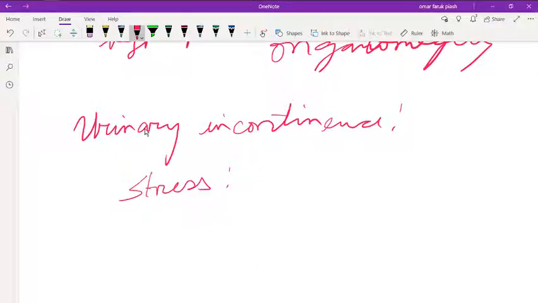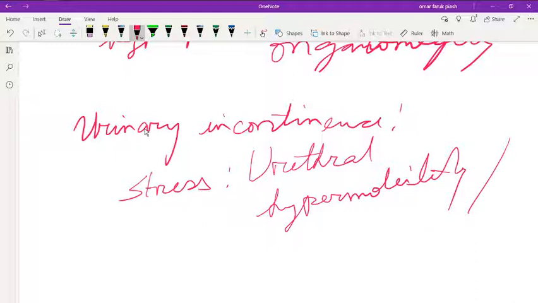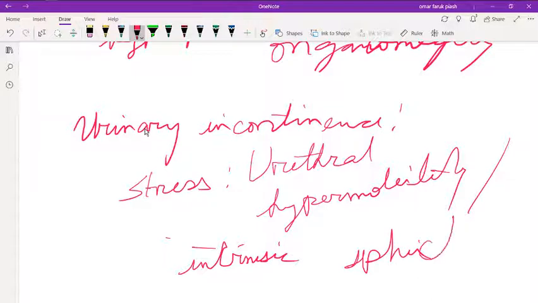In stress incontinence, the cause is urethral hypermobility or intrinsic sphincter deficiency.